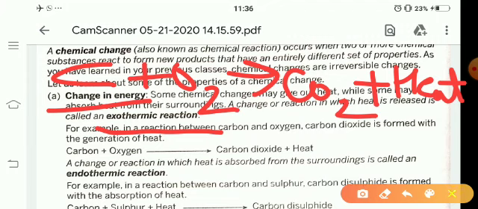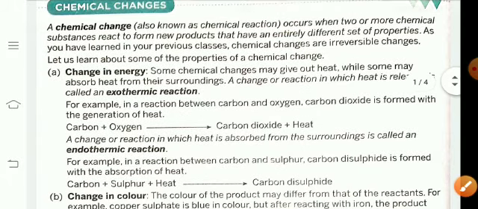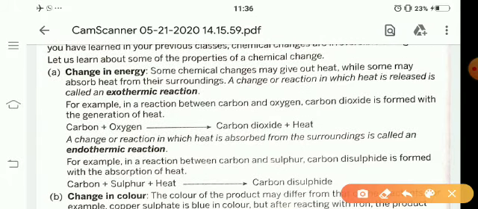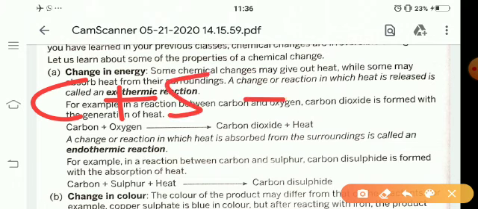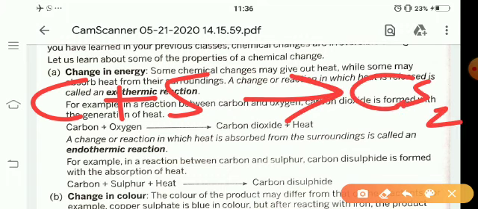For example, when carbon and sulfur react to each other, then it forms carbon disulfide.